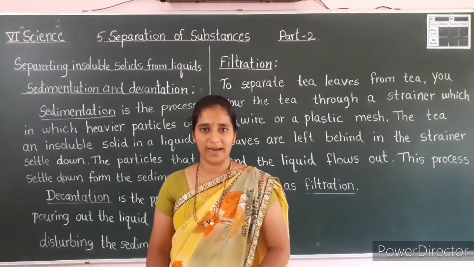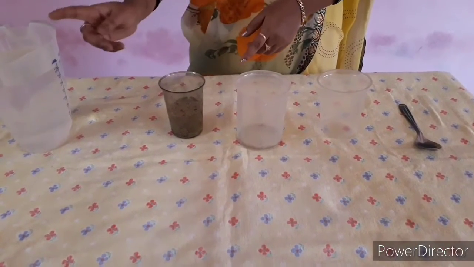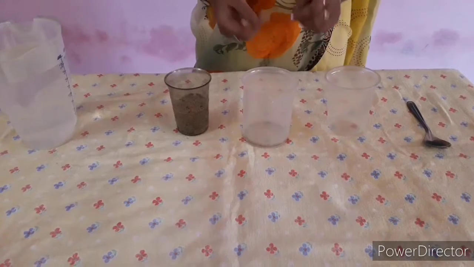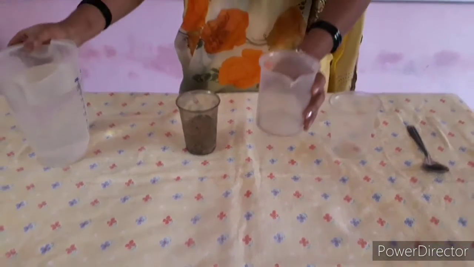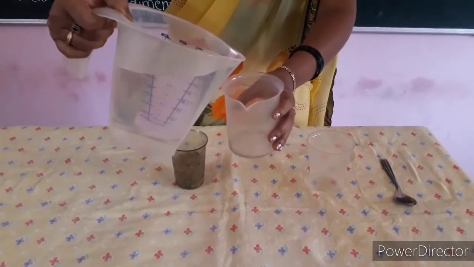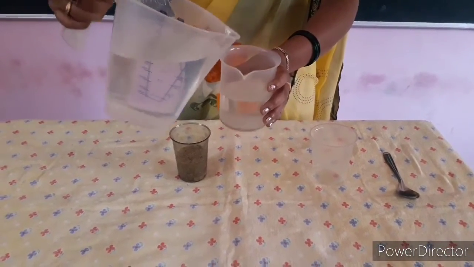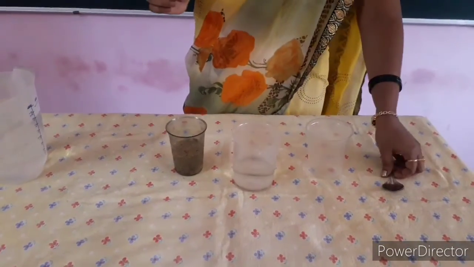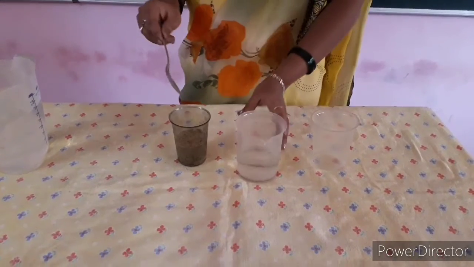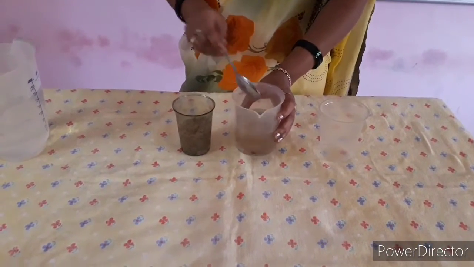We will do one activity: to separate a mixture of sand and water by sedimentation and decantation. Take a beaker of water and mix a little sand in it.